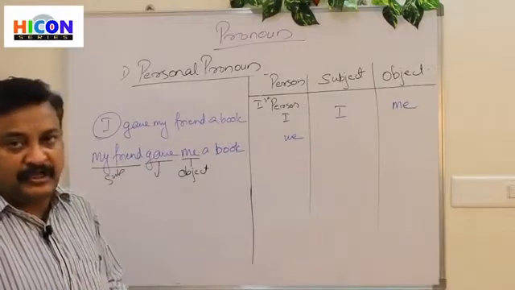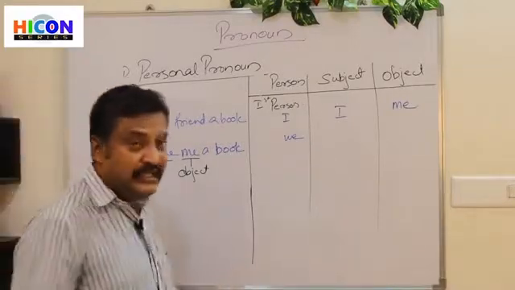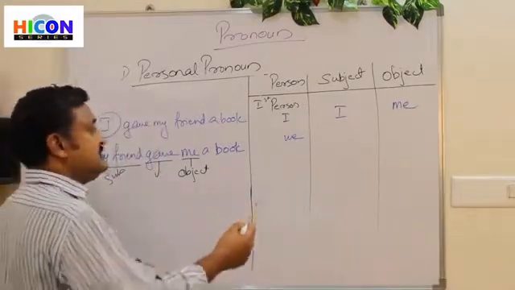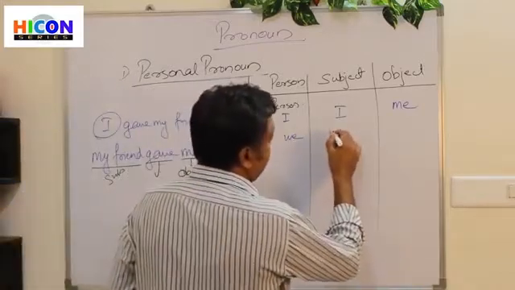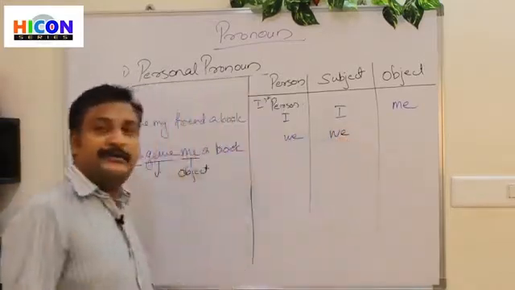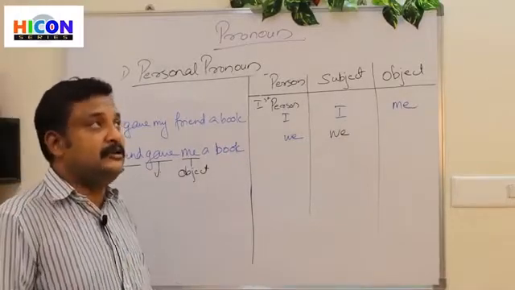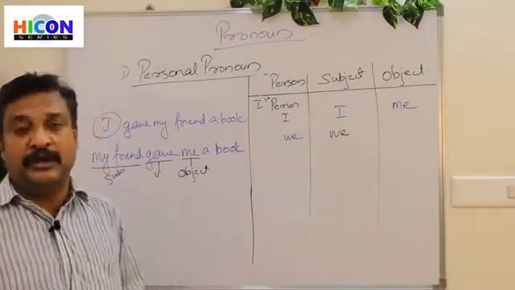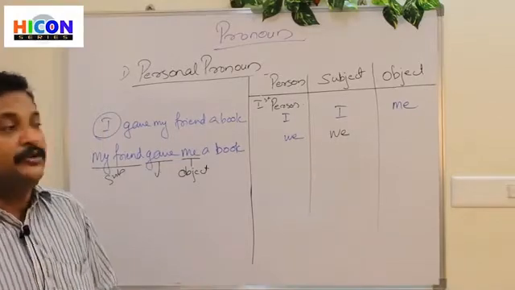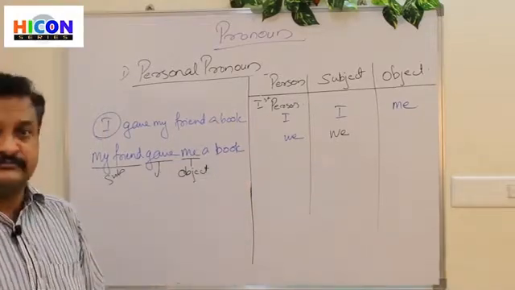Me. Okay. When we want to use we, we simply say we gave him a book. We gave him a book. If, for example, you and your brother, your father brought something.